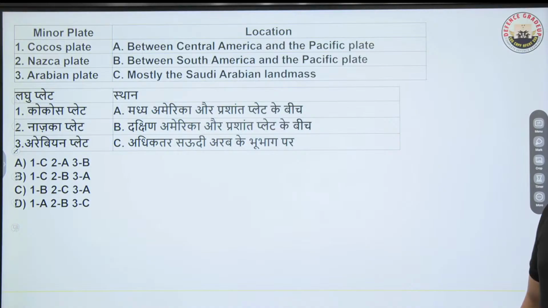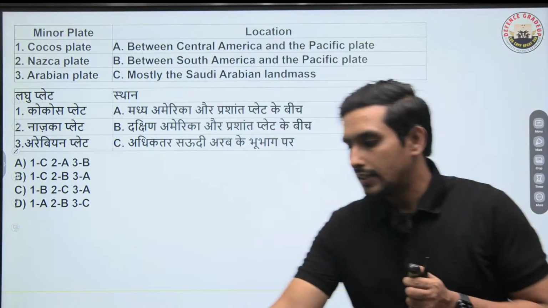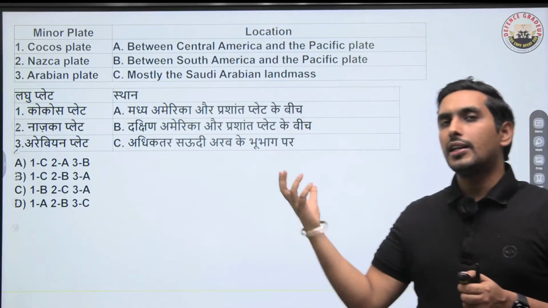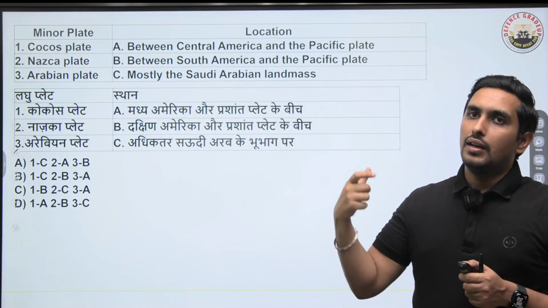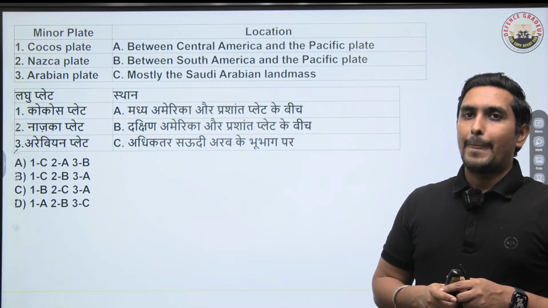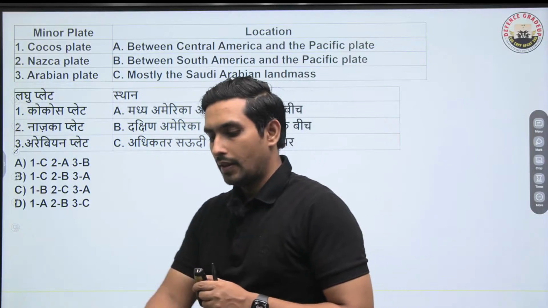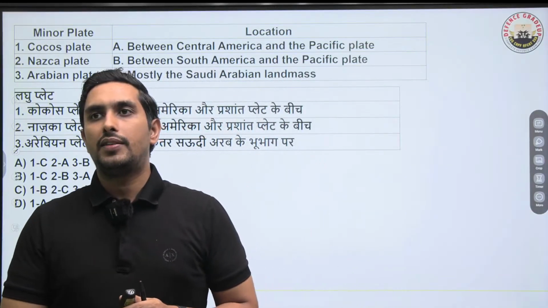The next question is again a question like that. It's a question on tectonic plates. These are the minor tectonic plates: Cocos, Nazca and Arabian. So match the following. Tell me, where do we have these plates situated?